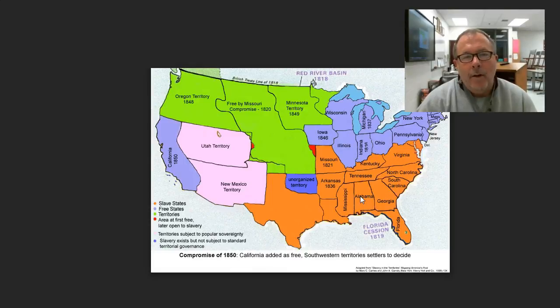And then the last part of the compromise is up here above Virginia in Maryland, that slave trade would be outlawed in the District of Columbia, in the nation's capital of Washington, D.C.